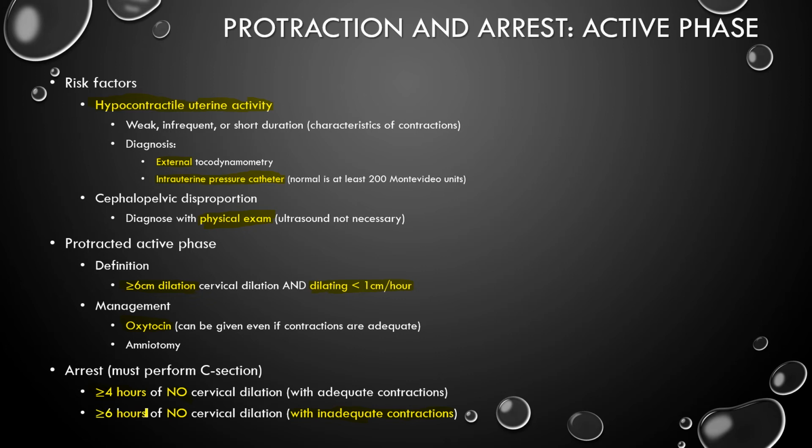Okay? So if you're having very slow cervical dilation, you're going to give oxytocin regardless if the contractions are adequate or not. But if you have more than 4 hours of no cervical dilation, even with oxytocin and contractions, a C-section is needed. And if you have more than 6 hours of nothing with inadequate contractions, even including oxytocin, you do a C-section also. Remember, this is the second part of the first stage, the active phase of labor, being delayed and arrested. Now let's talk about the second stage.